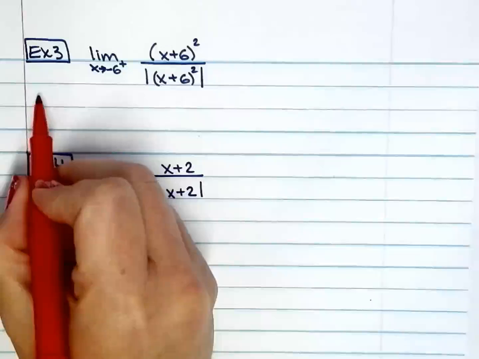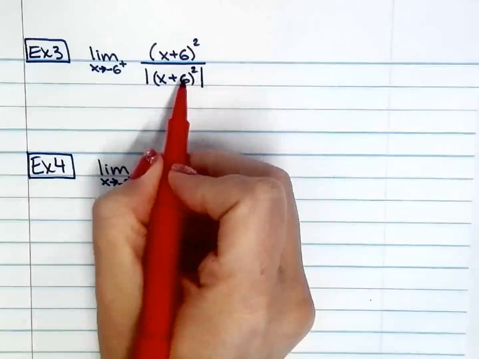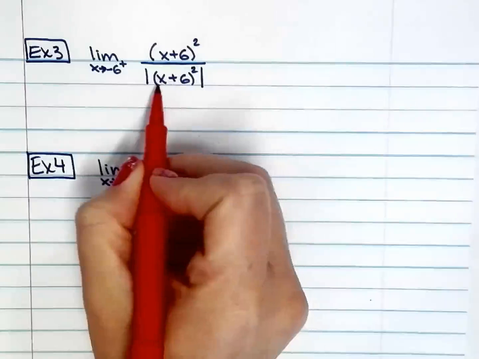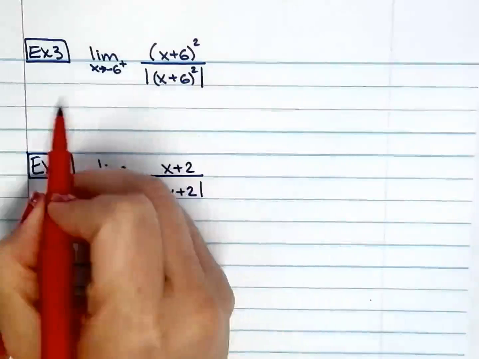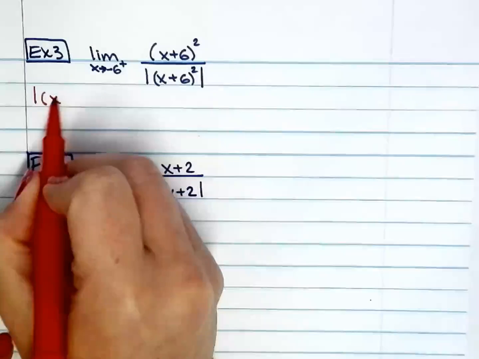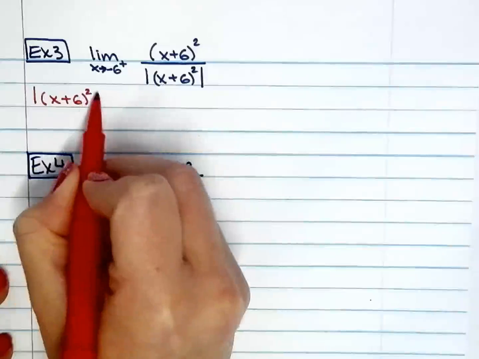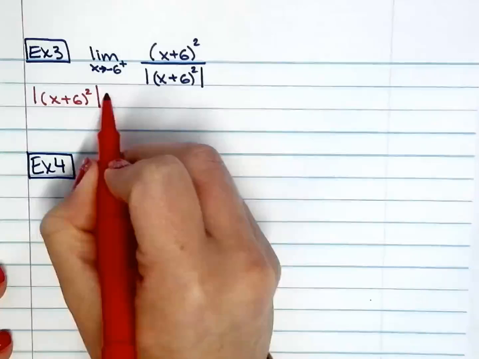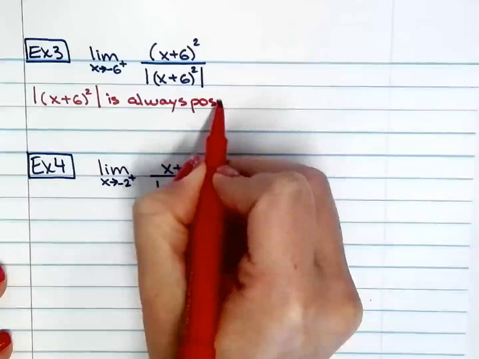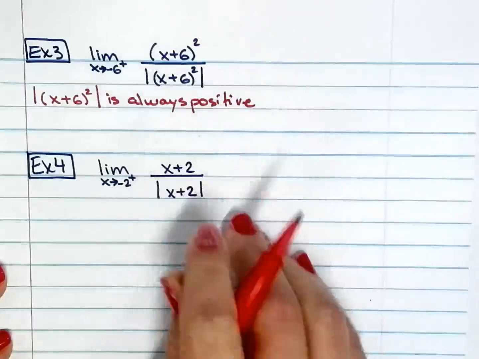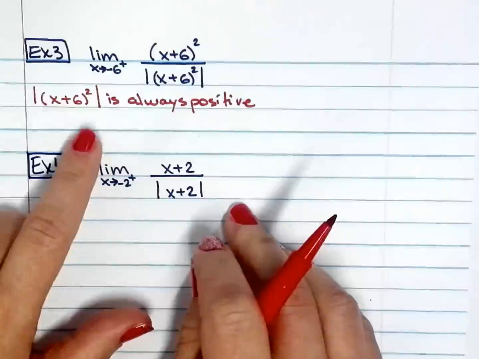So when you're squaring something, whatever that is, it's going to end up being a positive value. So since this squared and absolute value is always positive, then we're going to use this to our advantage.